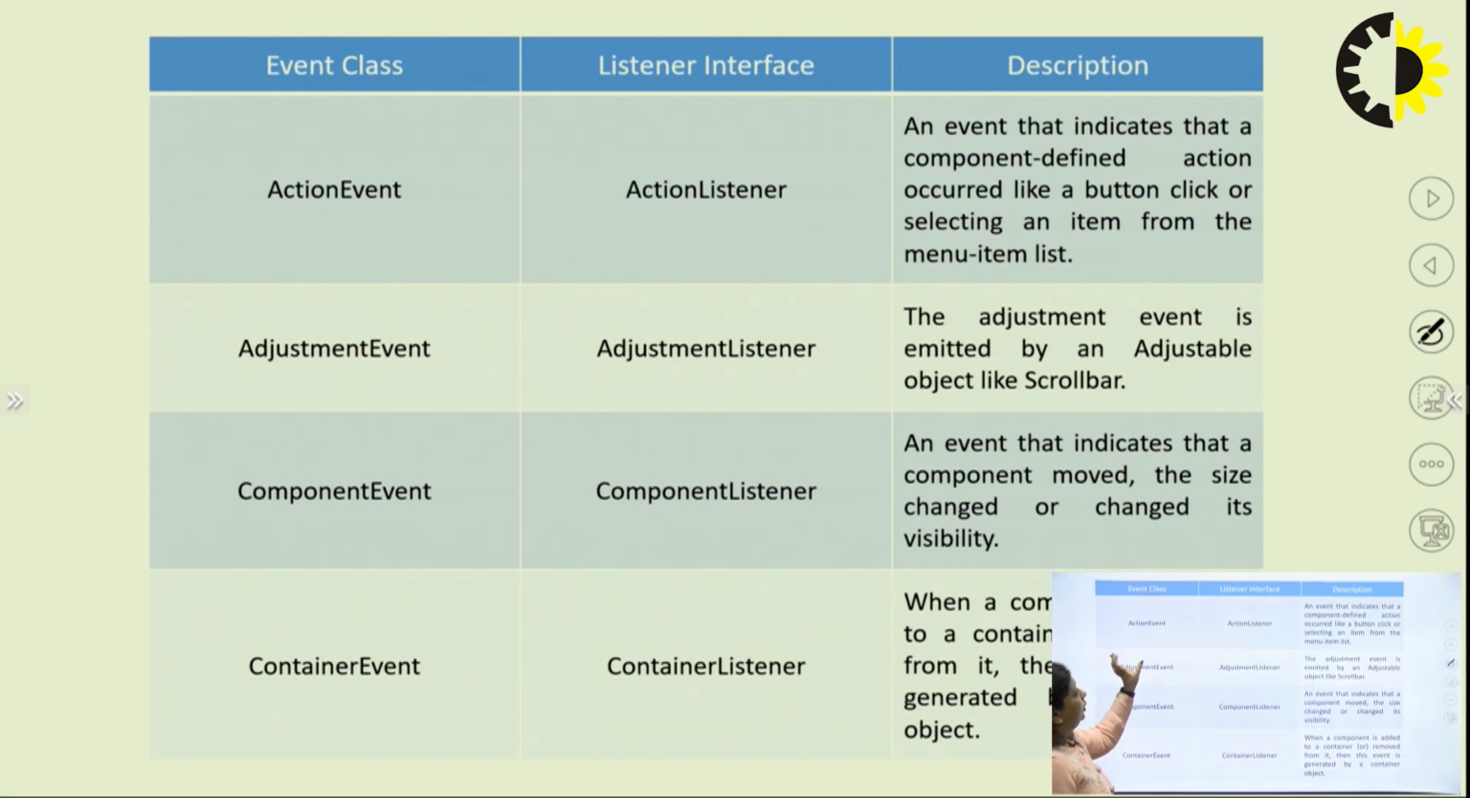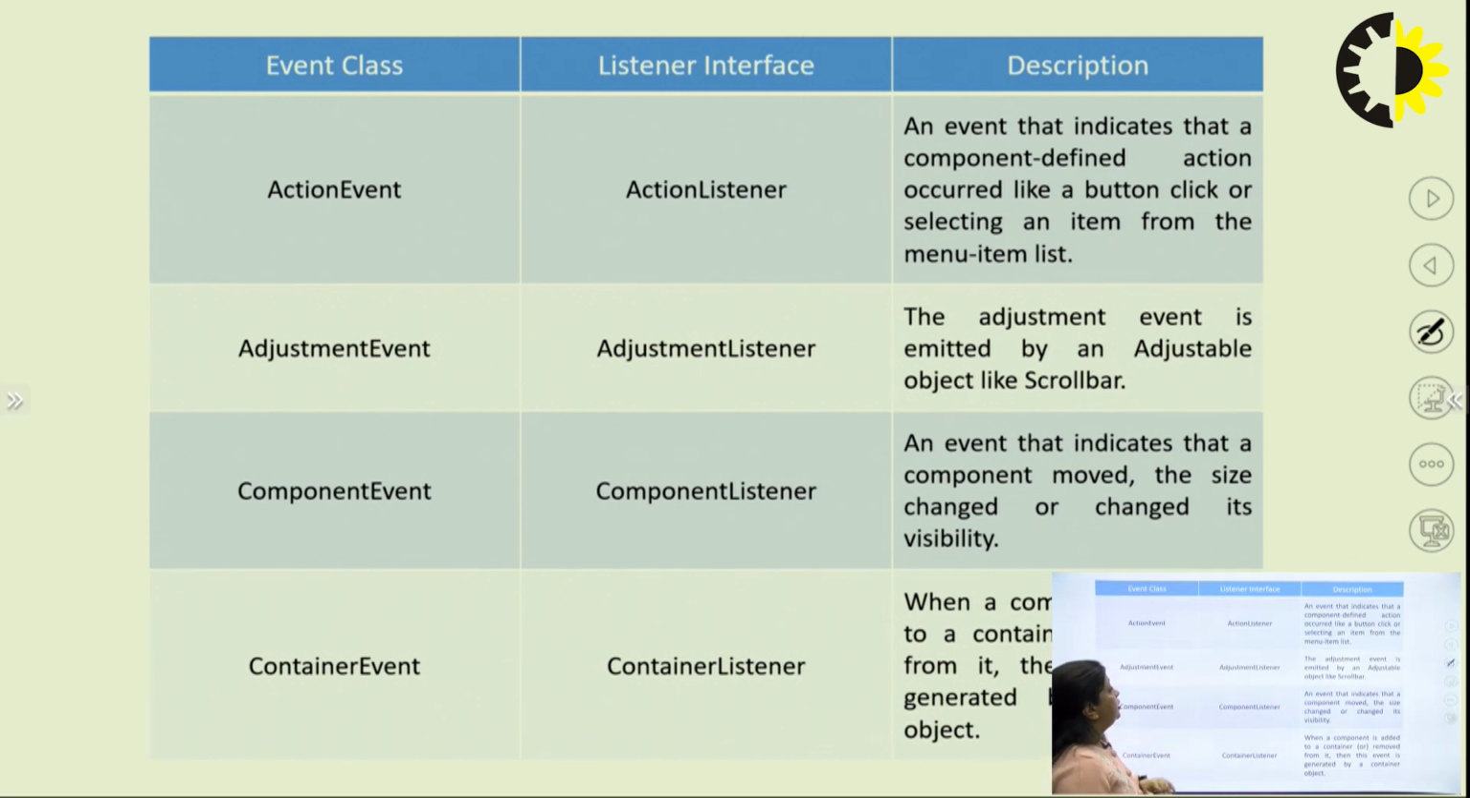The first event class is the action event class. For this particular class, we have an interface known as action listener, and this basically indicates that a component-defined action occurred, like a button click. So the event generated by a button will be handled by the action listener interface, or even an event which is generated due to selecting an item from the menu list will also be handled by the action listener interface. So for button and menu list, we have our action listener interface.